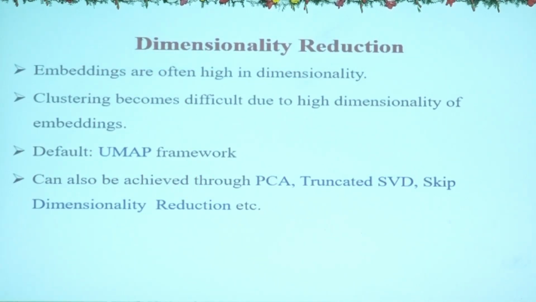By default BERTopic uses the UMAP framework. Apart from that, we can use principal component analysis or truncated SVD for reducing the dimension of the embedded vectors. Any one of these can be used, but the default is UMAP.